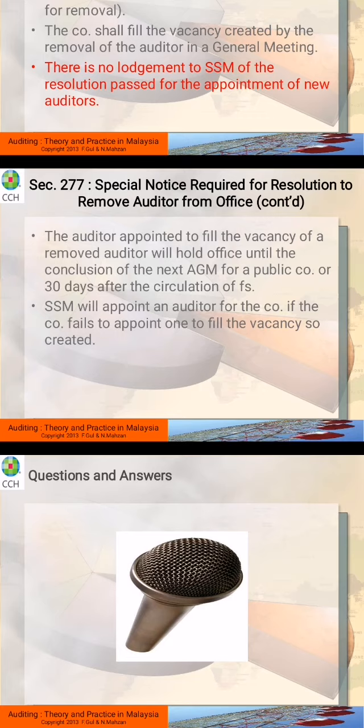And last one, the SSM will appoint an auditor for the company if the company fails to appoint one to fill the vacancy so created. So it means that here, if the auditor is removed and the company does not appoint one, the SSM will take action to appoint an auditor for the company.